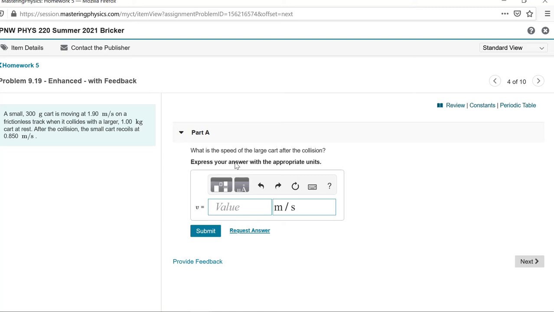So what I'm trying to say is there's two kinds of problems: force, time, mass, and velocity, and then there's collision problems. So those are two different categories of problems. Whenever you see a collision problem, we will use the conservation of momentum idea to solve those. So let's take a look at this, and I'll say a little bit more about that.